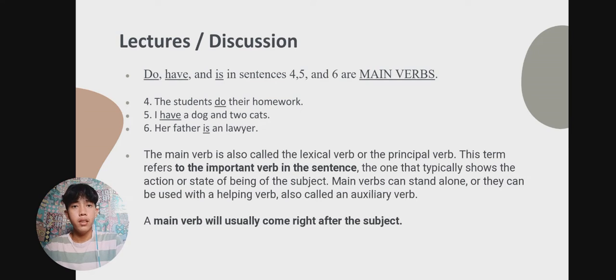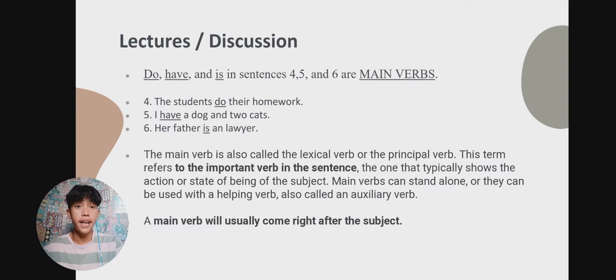In the main verbs, before we see the be, do, have, we will first see the subject. For example, number 4, the students do their homework. The subject here is the students, and do is the main verb. So a main verb will usually come right after the subject.